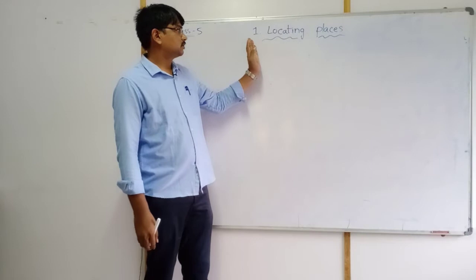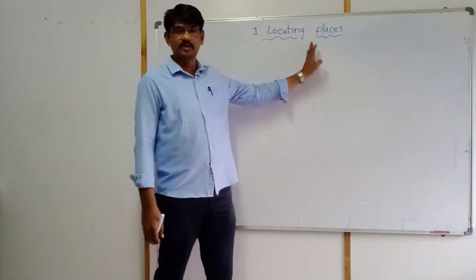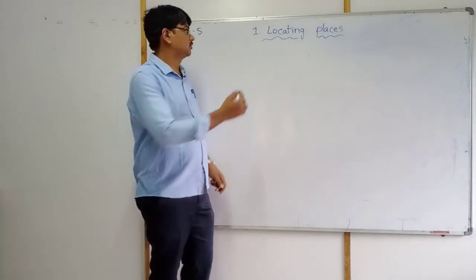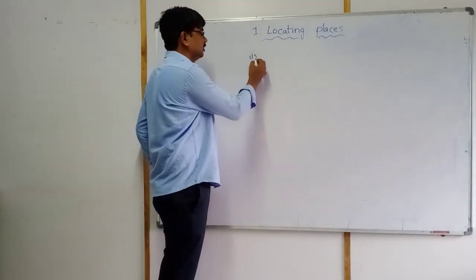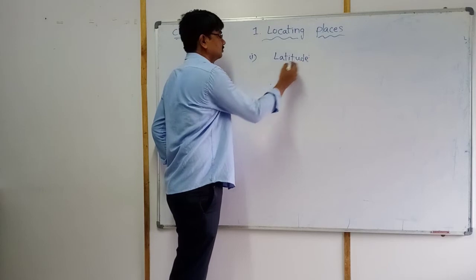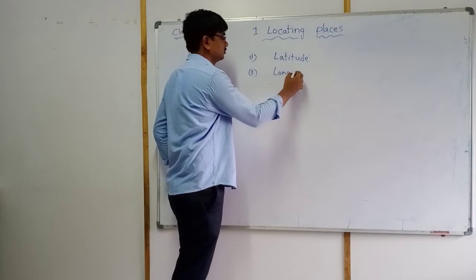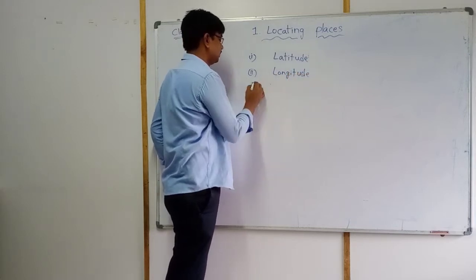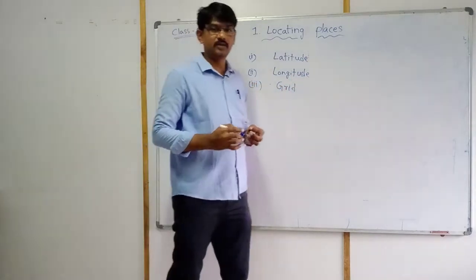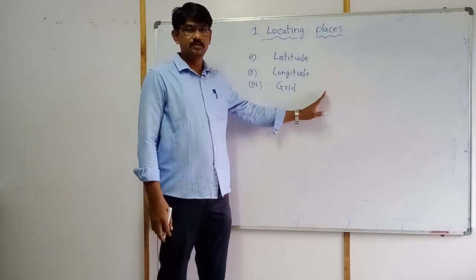In this class we are going to learn about locating places. First lesson. First of all, in this lesson we are going to learn about latitude and longitude. Finally, grid. Majorly we are going to discuss these three topics.